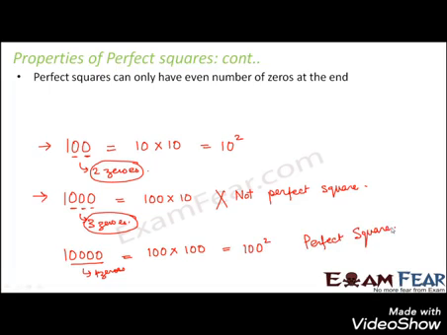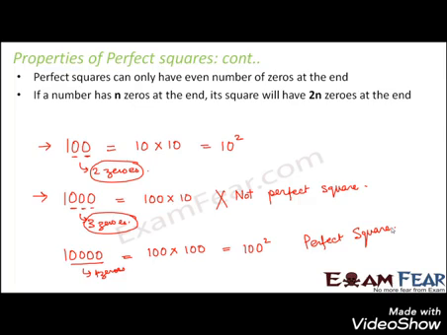So in this fashion, if you are given any random number, just by counting the zeros at the end, you can tell whether that number would be a perfect square or not. You do not even need to find out its factors or which number's square it is. Just by looking at the number of zeros, you can decide if that number would be a perfect square or not.